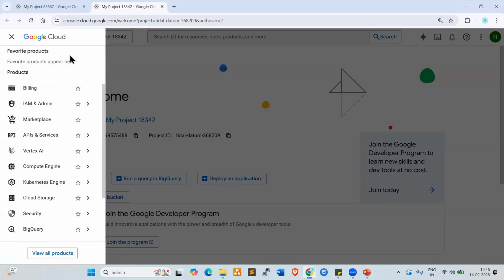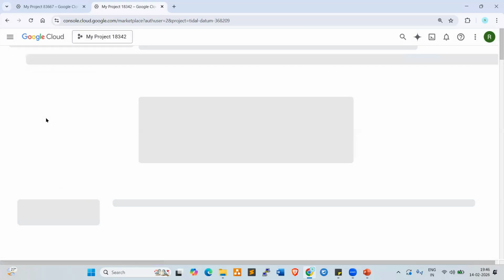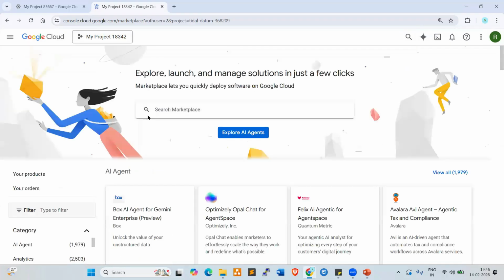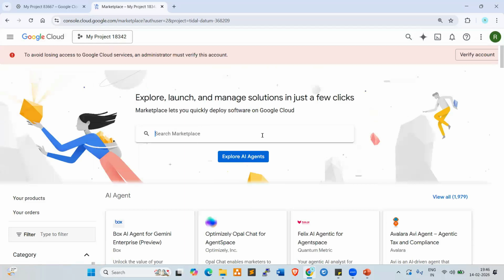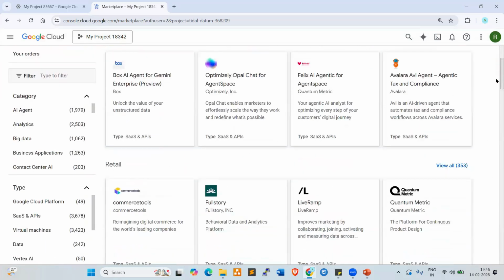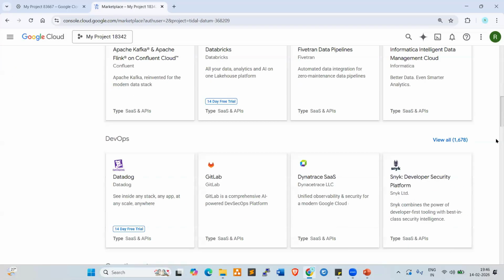What we can do is go directly to the marketplace. Here you can search whatever resources you require, and you'll get all the resources that you can choose and create.